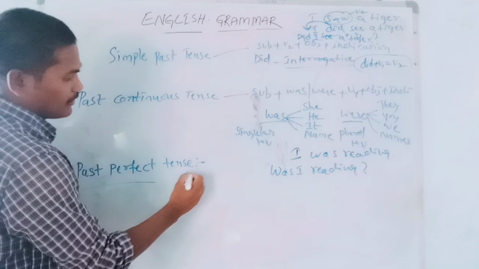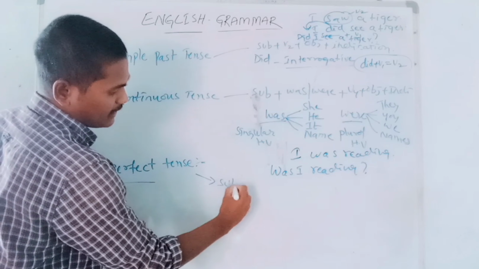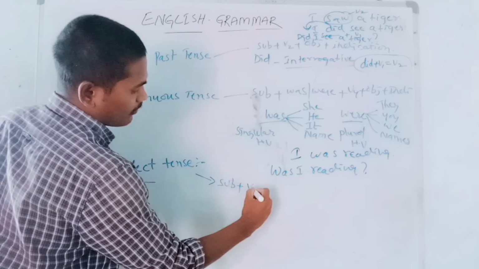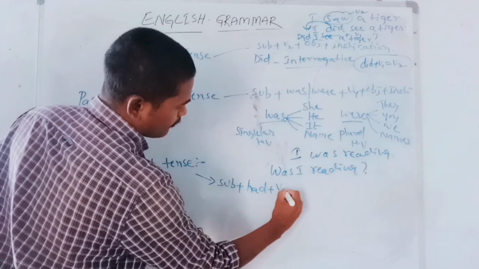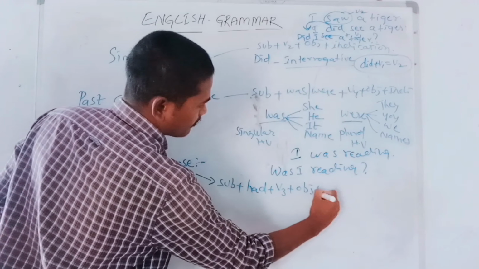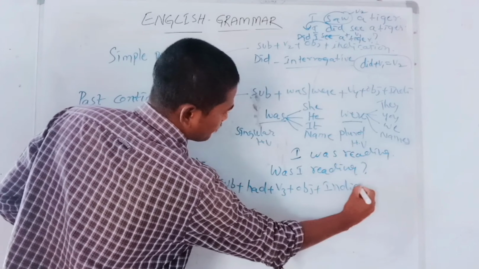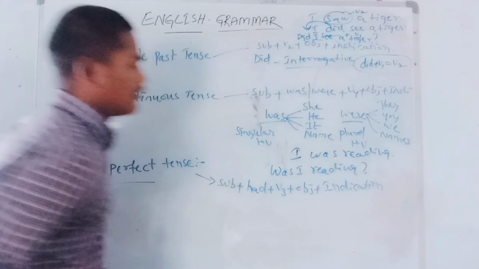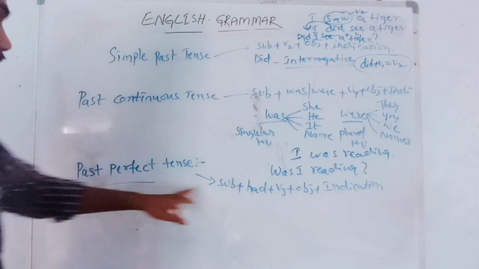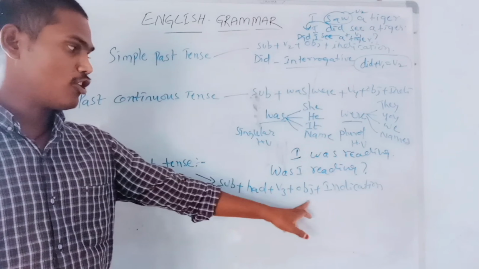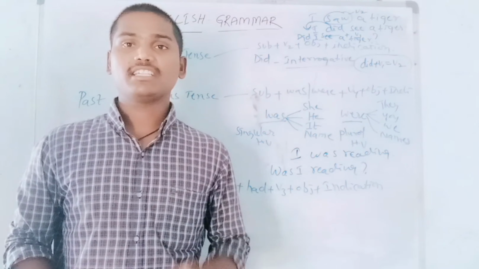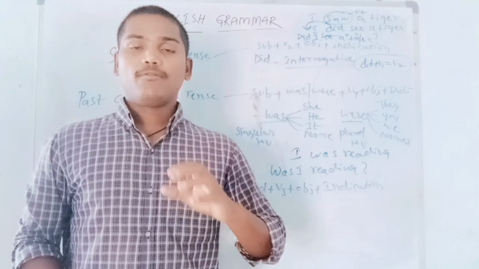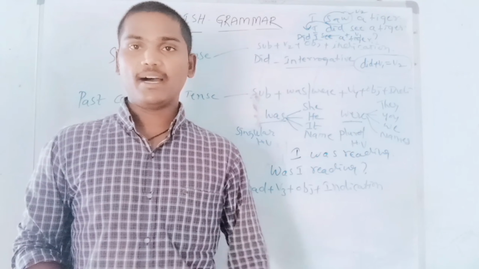So, dear students, this tense structure is subject plus had plus V3 plus object plus indication. In this tense, we express the action which had been completed earlier than another action in the past.